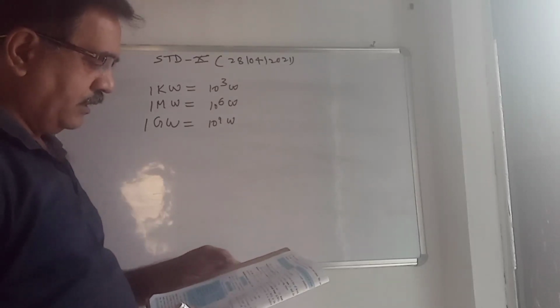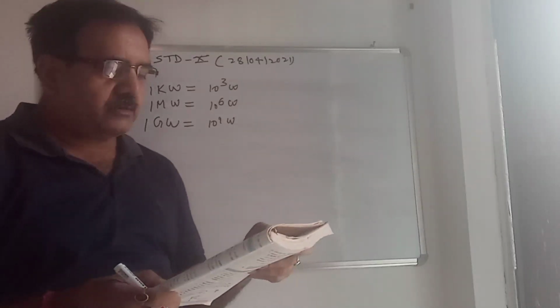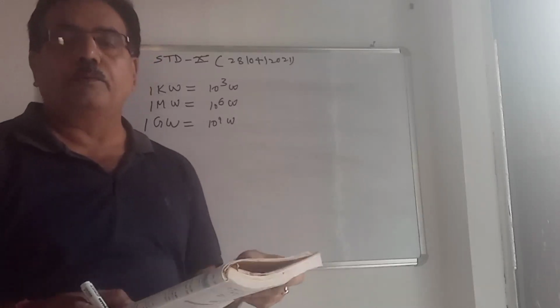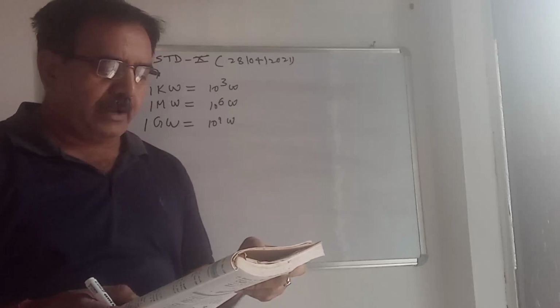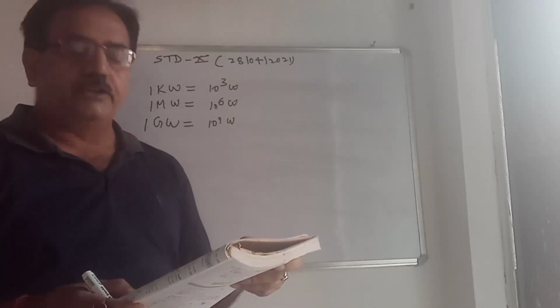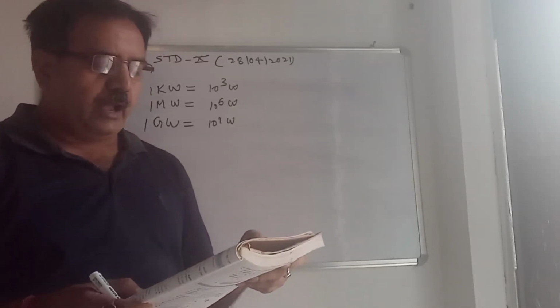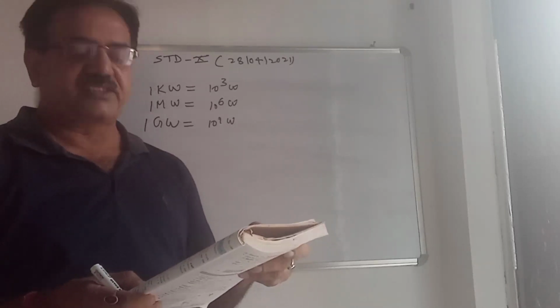Smaller units are milliwatt and microwatt. 1 milliwatt is equal to 10 to the power minus 3 watt, and 1 microwatt is equal to 10 to the power minus 6 watt.